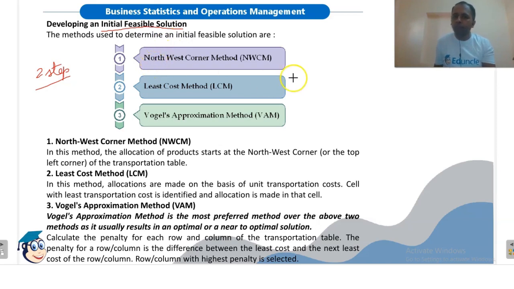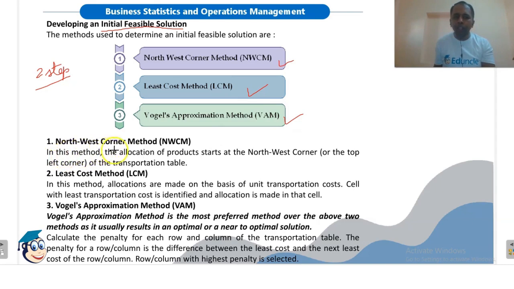Now, there are various methods to find out this initial feasible solution. These methods are northwest corner rule or method, least cost method, this is also called minimum cost method, and Vogel's approximation method. Now, what are the process of these three methods?